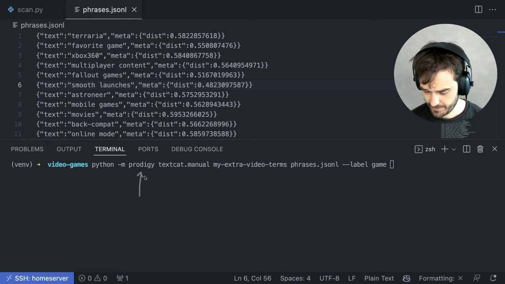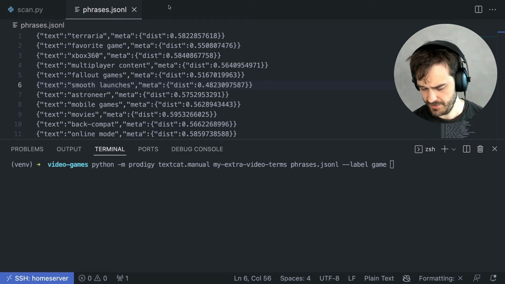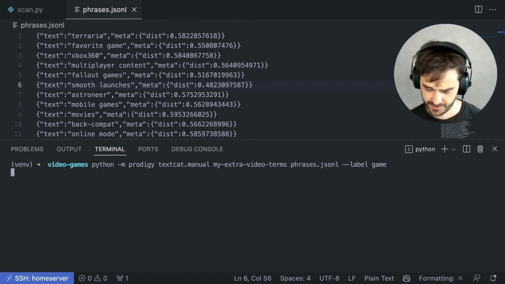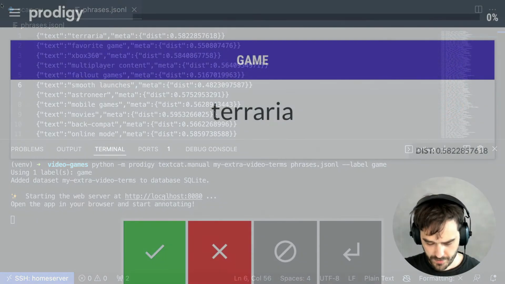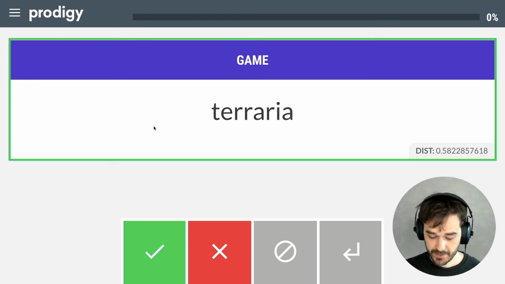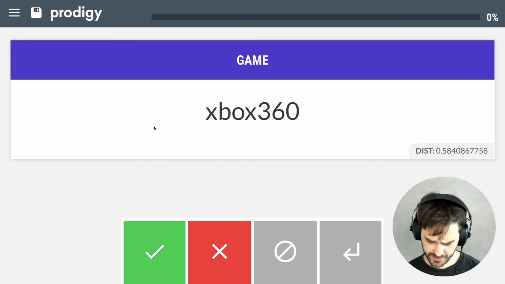I'm calling Prodigy from the command line here. I think just doing text classification is sufficient for this data. The dataset name is my extra video terms. I am giving it phrases.jsonl, this file, for it to label. And I'm going to attach the label game. And I'm just going to do some text classification with this. All right, so I'll start labeling here. And when I see some interesting examples, I'll just pause and reflect.